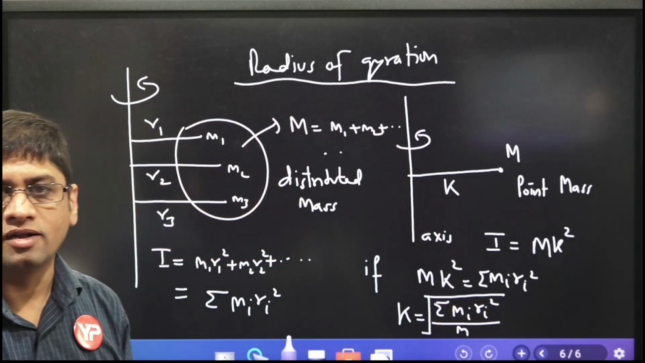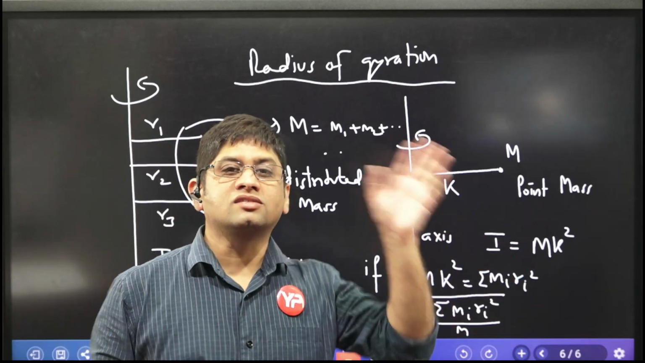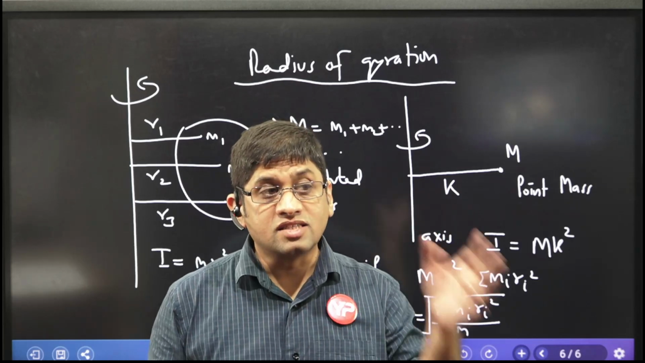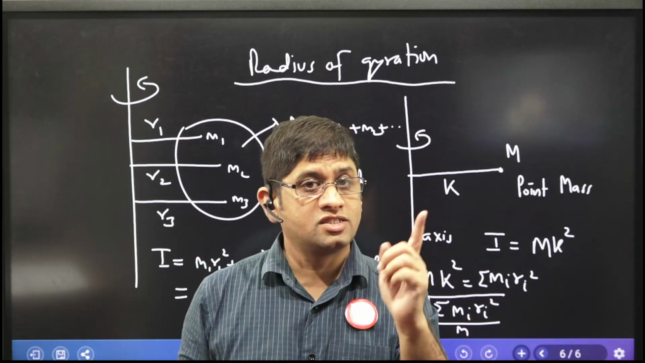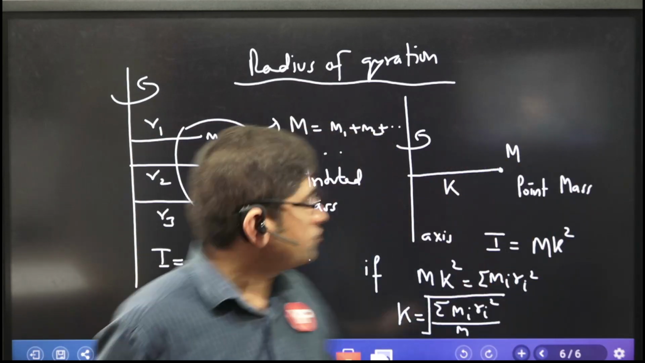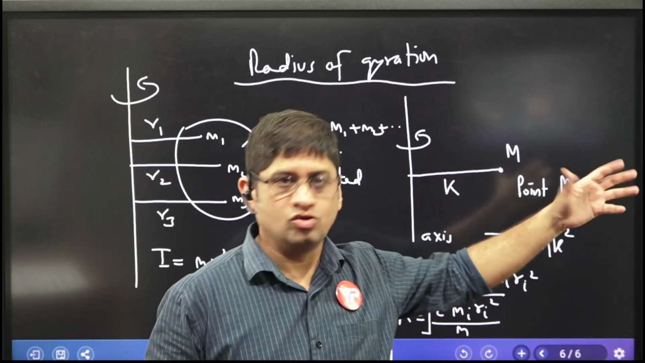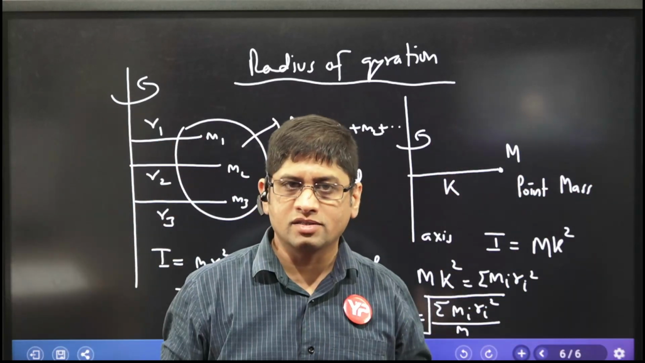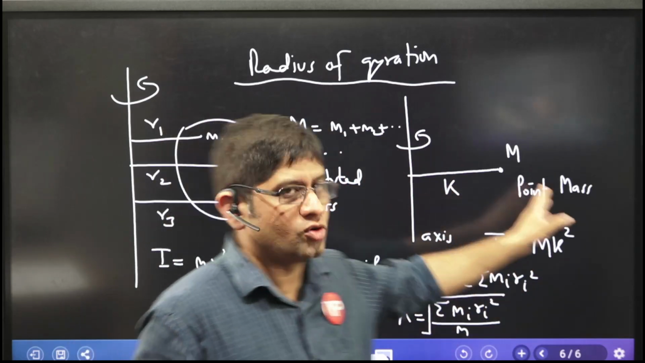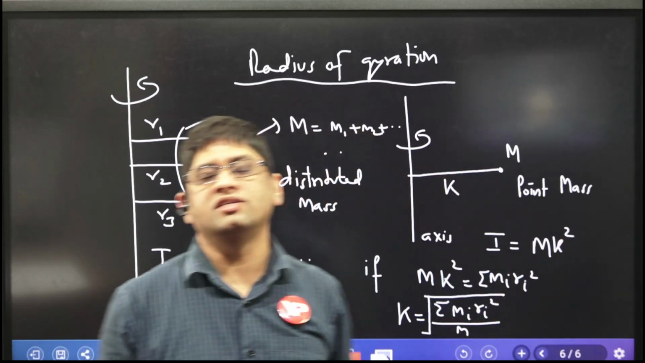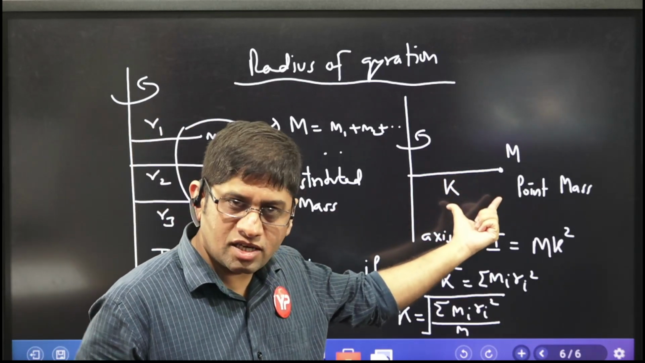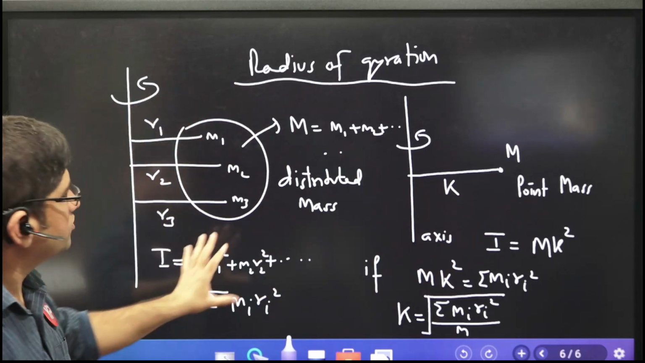Yes, I can elaborate. Radius of gyration is that hypothetical, imaginary distance at which, if I put the entire mass as a point mass, although the entire mass is actually not a point mass but a distributed mass, at a distance k from the axis of rotation and calculate the moment of inertia, such that the moment of inertia of this point mass and the actual moment of inertia are the same.